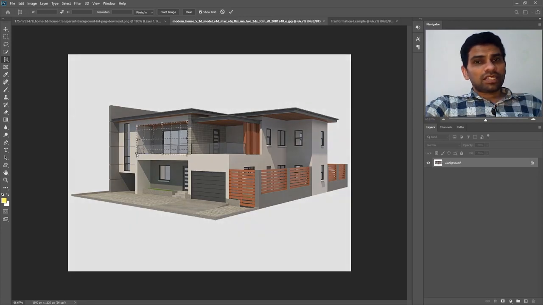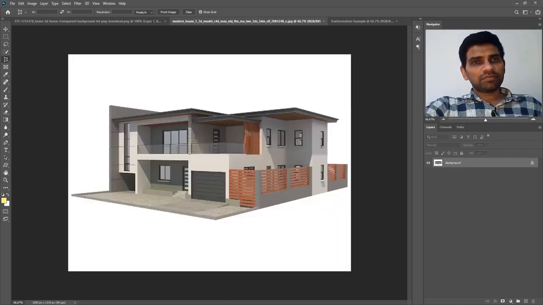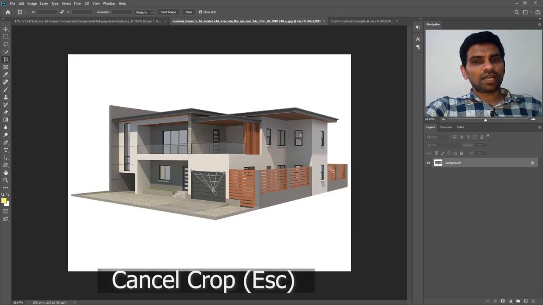So this made the crop selection. Final step is to press Enter on your keyboard to apply the crop. The Perspective Crop tool cropped it and brought it forward. I will press Ctrl Z to try and crop something else, for example, this garage here. To cancel the crop at any time, all you have to do is press the Escape key on your keyboard.